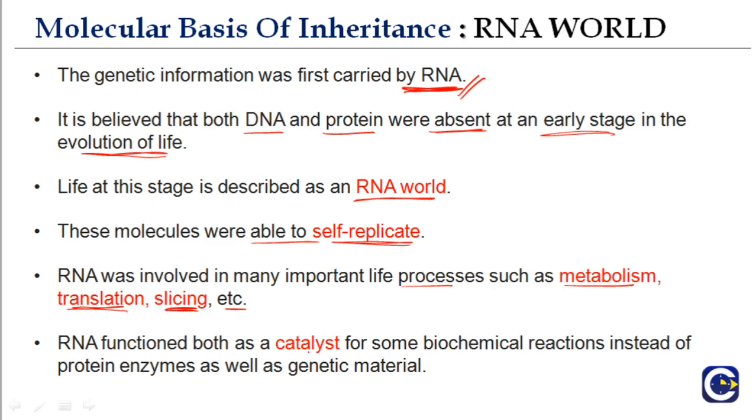RNA functioned both as a catalyst for some biochemical reactions instead of protein enzymes, as well as genetic material. So it had dual functions: genetic material and catalyst, in various important life processes such as metabolism, translation, and splicing. So this was the RNA world, which was in early stages of evolution.